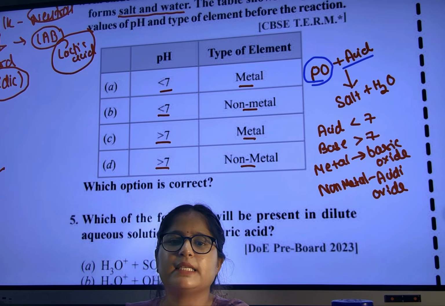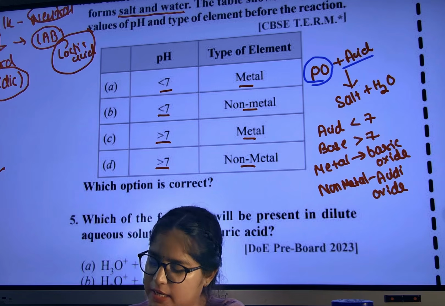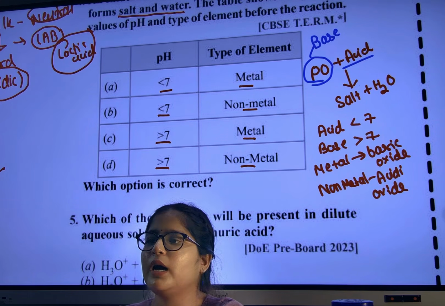Who can react with acid? Base will react with acid. So this is our base.